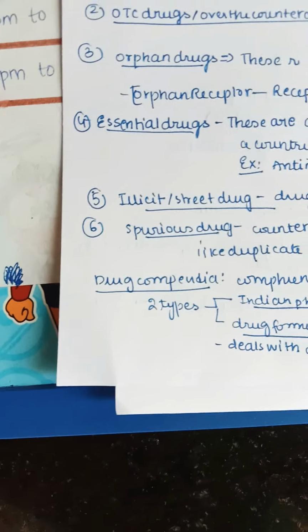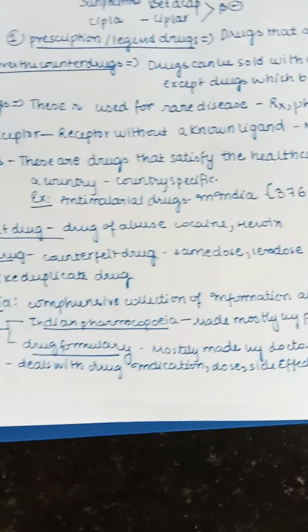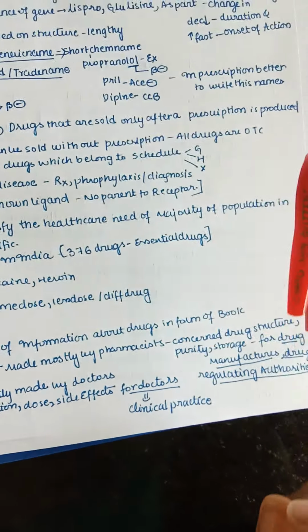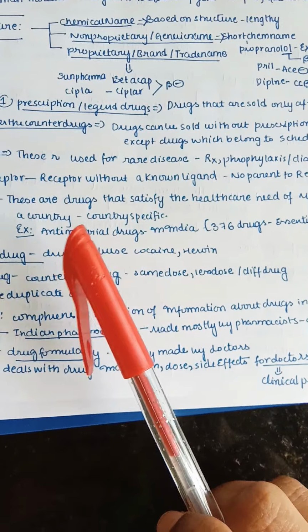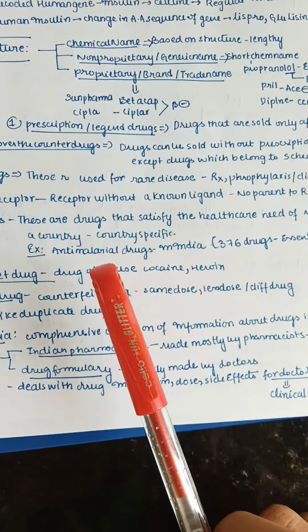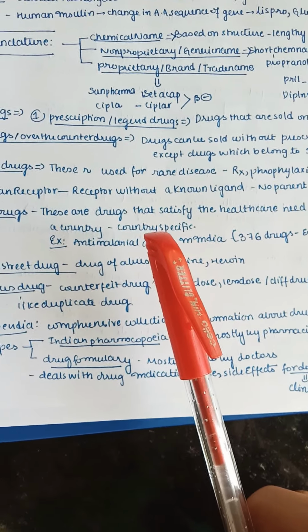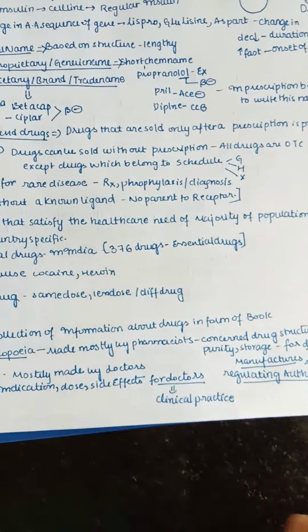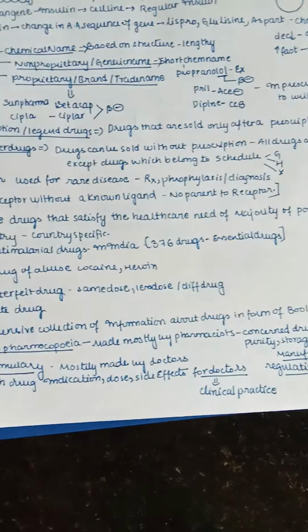So let us see the essential drug. As the name says, they're essential. This group of drugs mainly satisfies the healthcare needs of the majority of the population in a specific country. For the country-specific example, in India there are malaria endemic areas, so anti-malarial drugs will be in the list of essential drugs for sure. Till now in India we have 376 essential drugs.